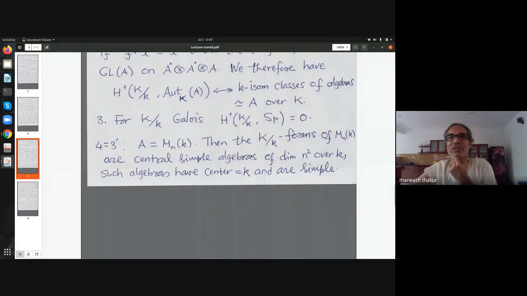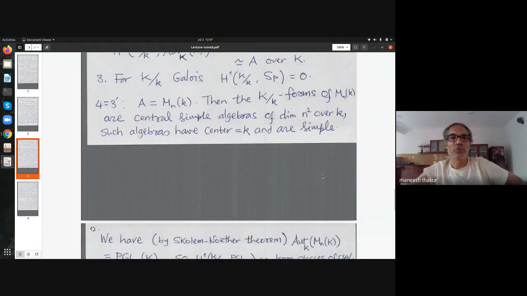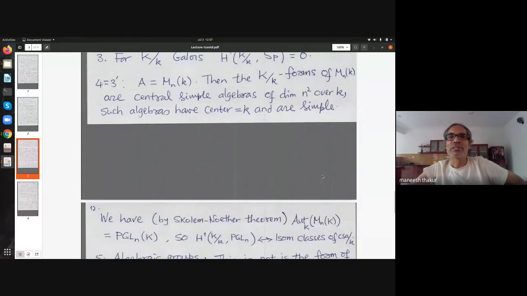And their dimensions will therefore be n squared. One can show that these algebras, there's nothing to show really, if the center of this is small k, then base changing, the center will remain that. So the center of such algebras is actually equal to small k, and these have no two-sided ideals other than the trivial and the full algebra. So these are called central simple algebras.